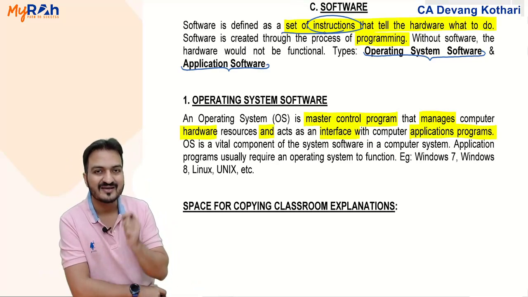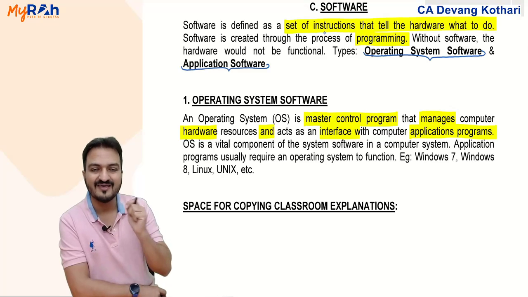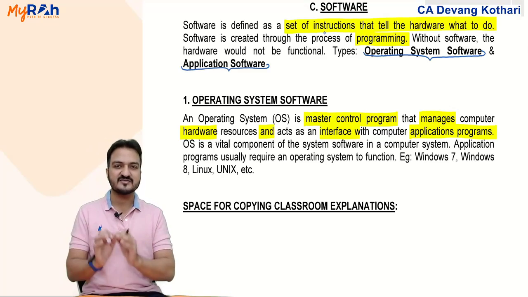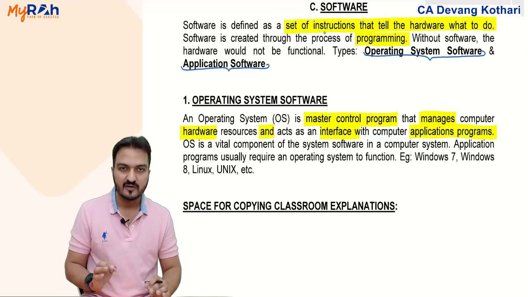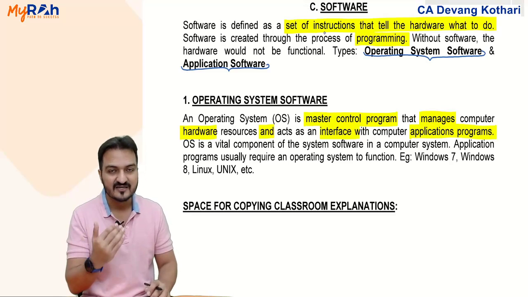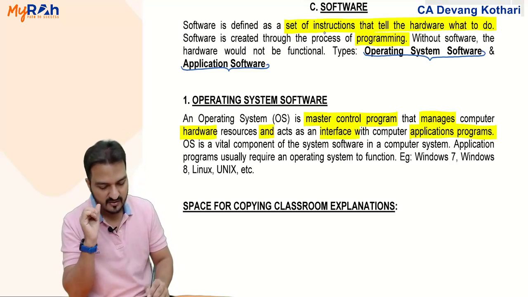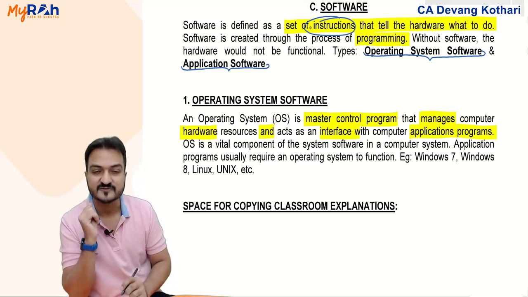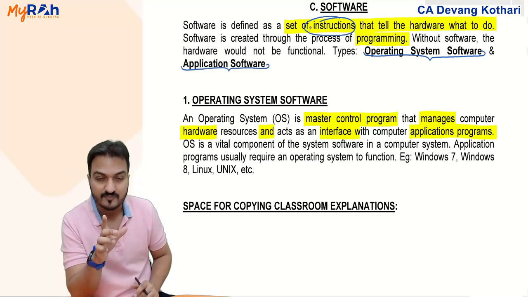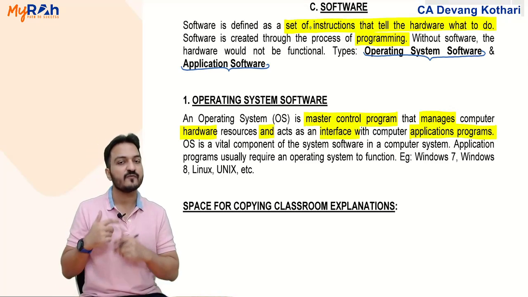Remember I told you about important keywords that should come in your answer. First session I told you rules, but then I said instead of rules, use the keyword instructions. Now onwards, remember this technical term, that software is a set of instructions.